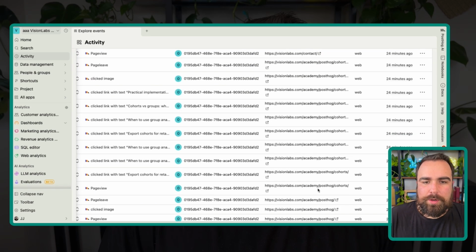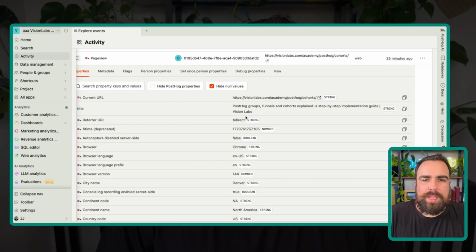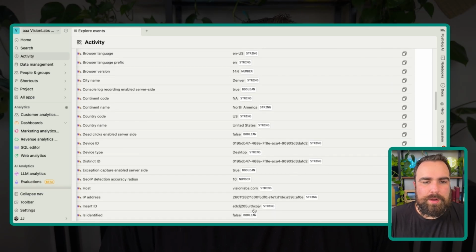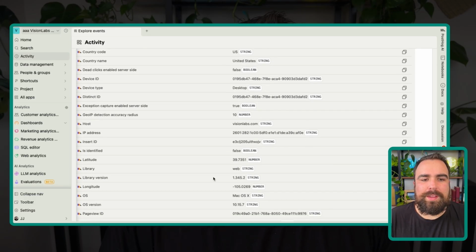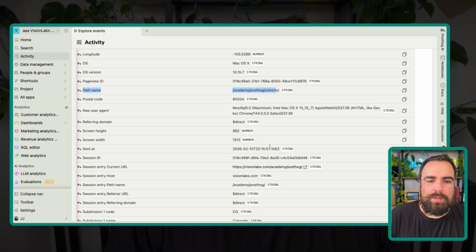Here we go. So here's a person who went to the cohorts page of PostHog. So they hopped in. Here they came in direct also. So we don't know exactly the source they came from. They're in North America, the US. All these different types of things that they came in from. This is the page path of where they landed. You can see here all of these different things.